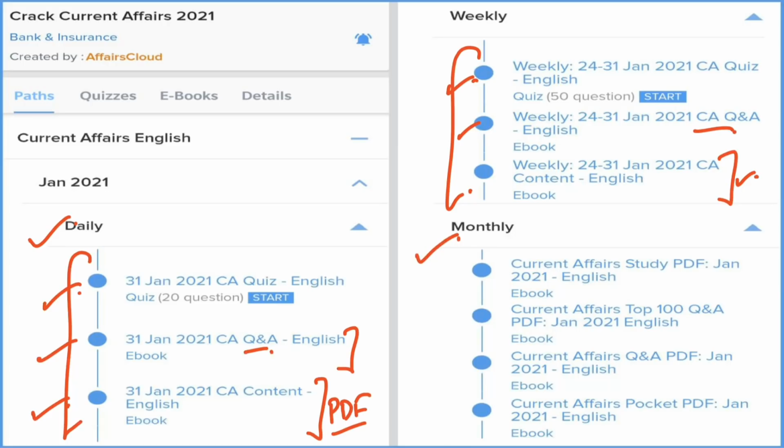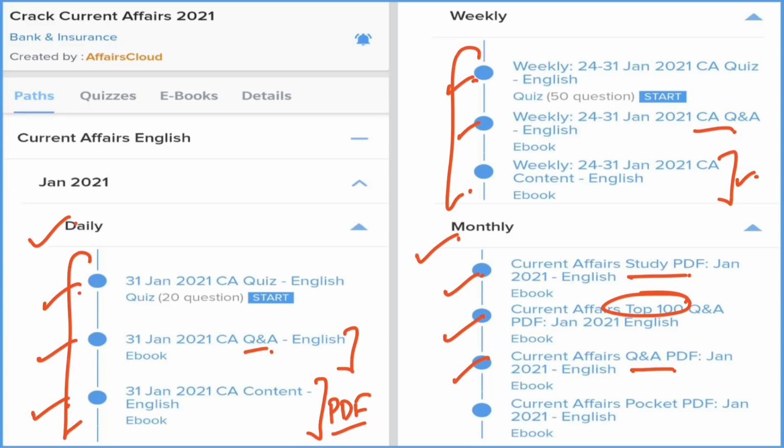Next is the monthly current affairs section, and it is the most important because we are providing various PDFs. Like we are providing a study PDF. It means in this PDF we are providing detailed and theoretical current affairs. You can revise these current affairs very easily. Next is the question and answer format. All the theoretical current affairs are converted into the format of question and answer, so that you can revise again and again. Next is the top 100.